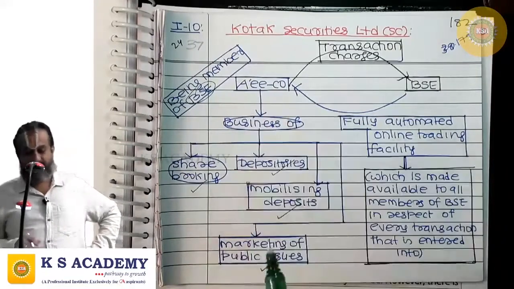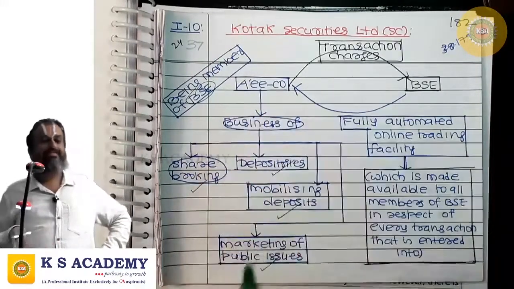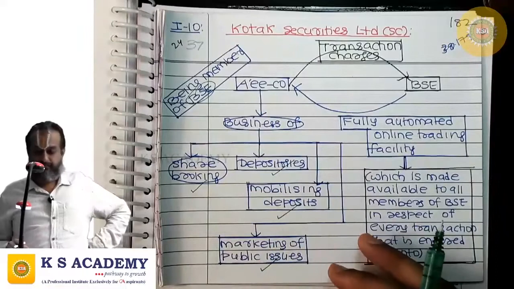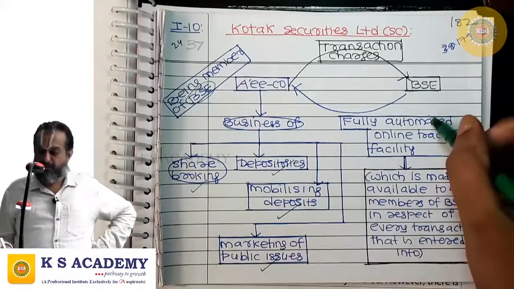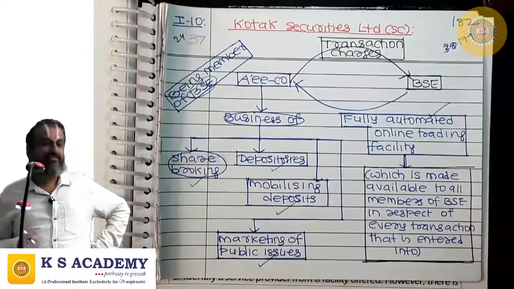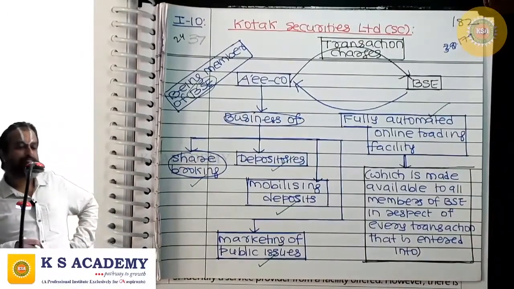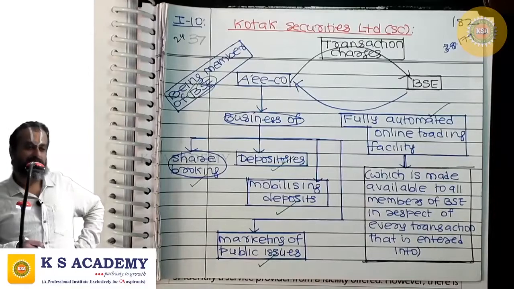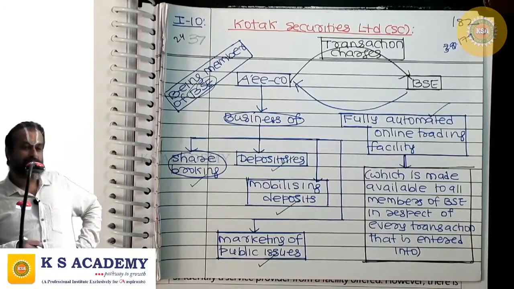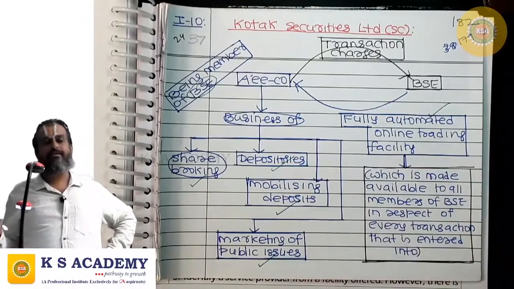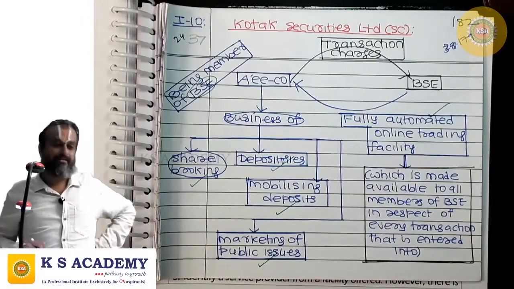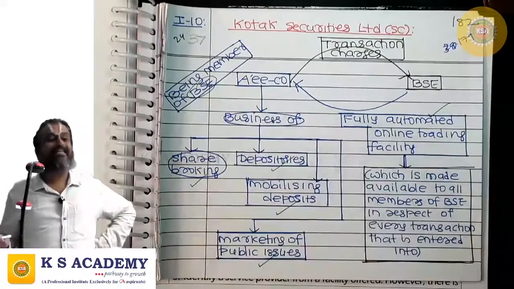Such assessee, for carrying out the share broking activity, is using the fully automated online trading facility. The assessee company, which is a member of BSE, is relying on the fully automated online trading facility provided by BSE. For that, it is paying transaction charges.